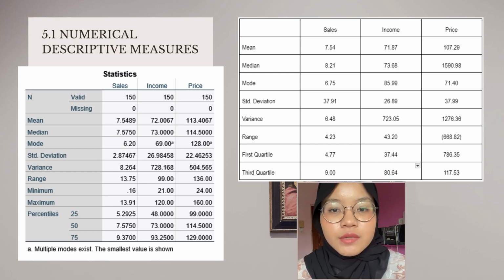For the sales group, the median using SPSS is 7.5750 and manually it is 8.21, with a difference of 0.635. For the income group, the median using SPSS is 73.0 and manually it is 73.68, with a difference of 0.68. For the price group, the mean using SPSS is 113.840 while the mean calculated manually is 107.29. The data were recorded from the mean to the third quartile.